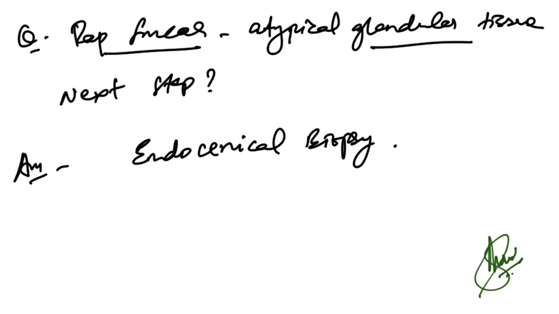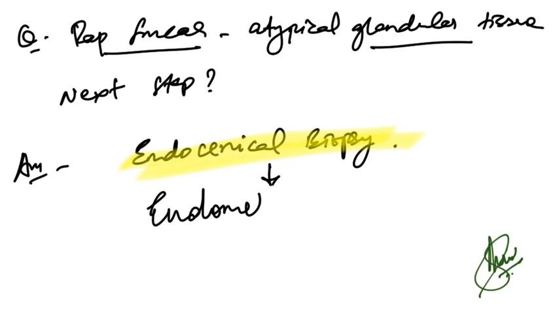Now pap smear, atypical glandular tissue. Next step is endocervical biopsy, and after this, if they ask, endometrial biopsy is the next.